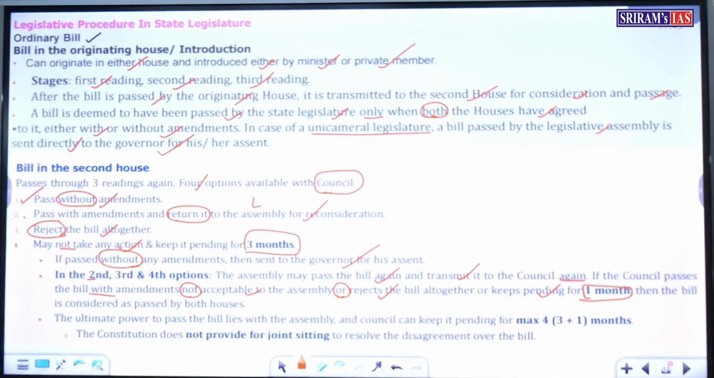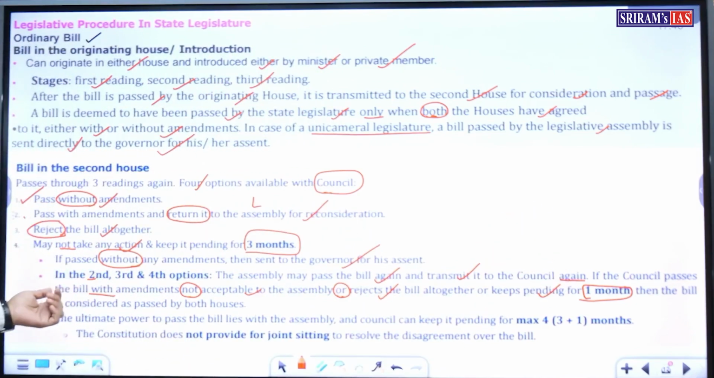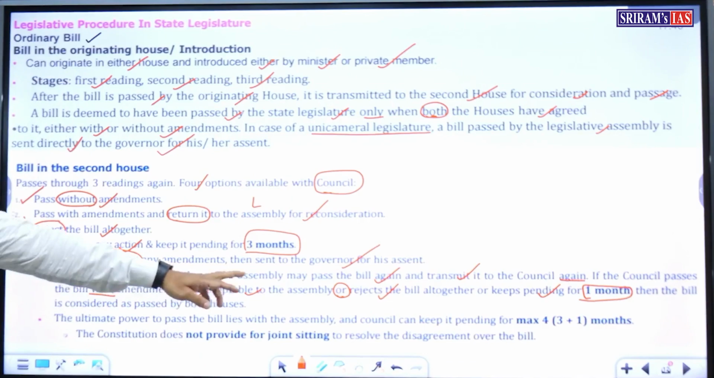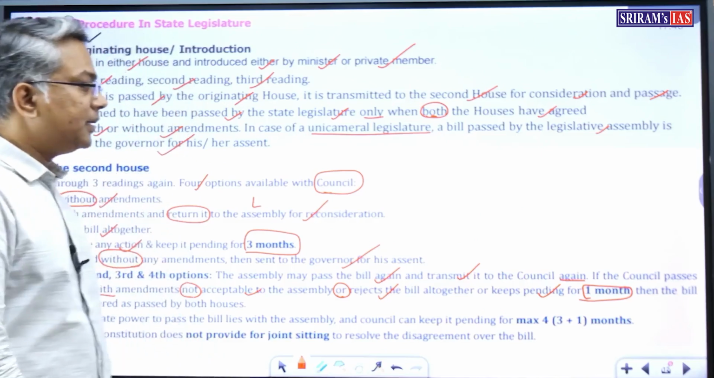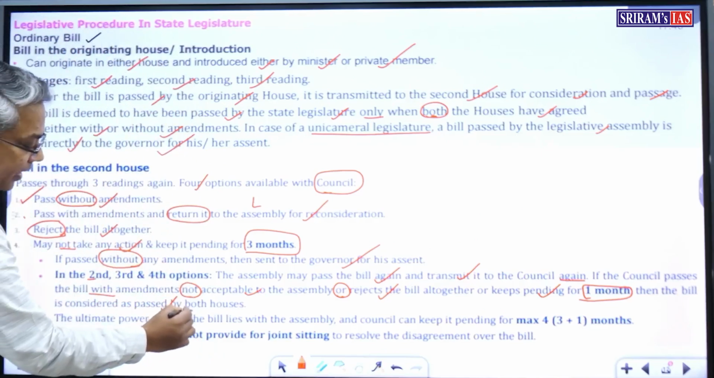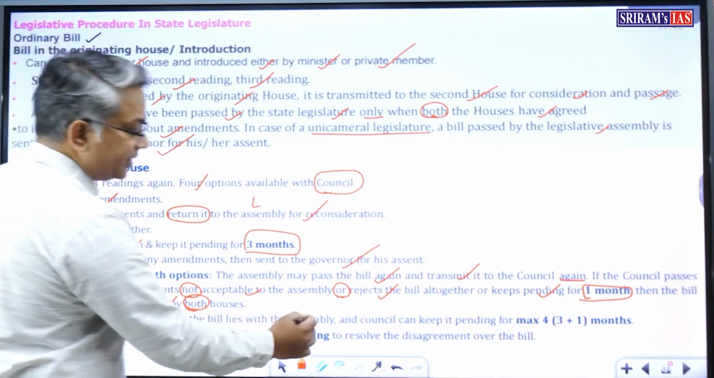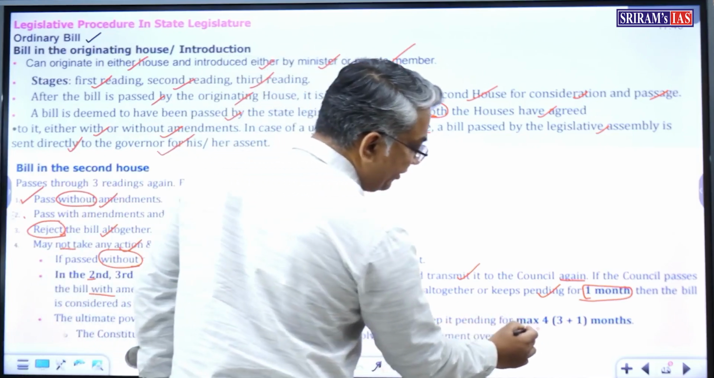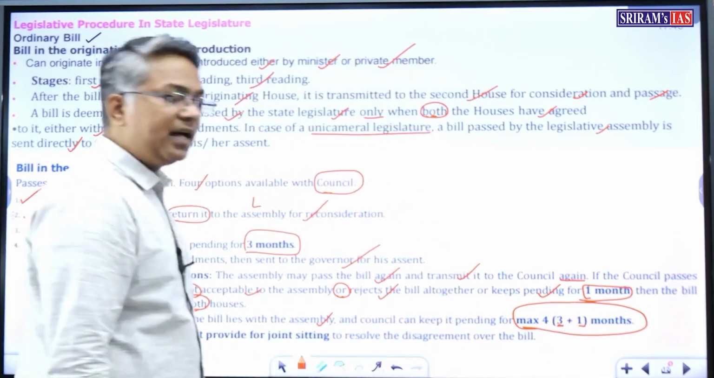Okay. So in the second, third and fourth options, the assembly will again pass the bill and transmit it to the council again. If the council passes the bill with amendments not acceptable to the assembly, or rejects the bill altogether, or keeps the bill pending for 1 month, then the bill is considered to have been passed by both the houses. Okay. So the ultimate power to pass the bill lies with the assembly, and the council can keep it pending for a maximum of 4 months. That is 3 in the first instance and 1 in the second instance.